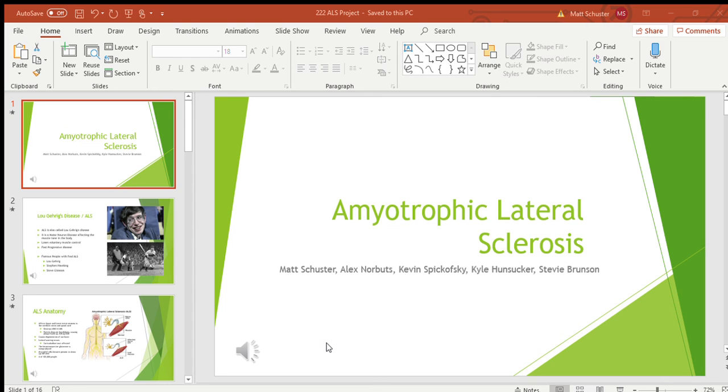Some non-modifiable factors include it being an autosomal trait, which is hereditary or passed down from your family. It appears in the fifth decade of life and usually occurs in white males. ALS does not present with any sensation problems because this disease generally affects the central nervous system rather than the peripheral nervous system.